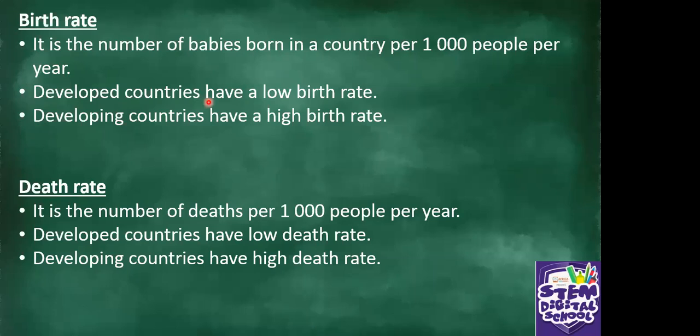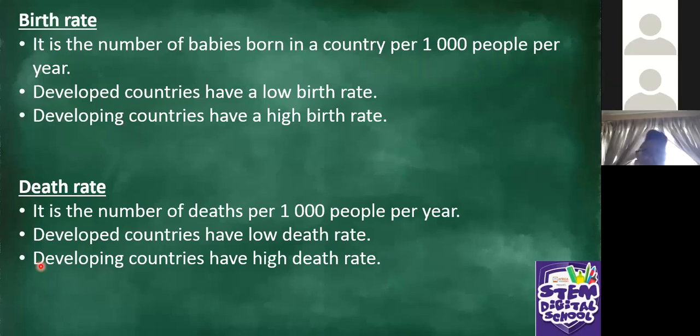Babies are not just being born. They have limits. So they have a low birth rate compared to developing countries like African countries where the birth rate is high. Okay. And then we look at the death rate. It is the number of deaths per 1,000 people per year. Developed countries have a low death rate, again, whereas developing countries have a high death rate.